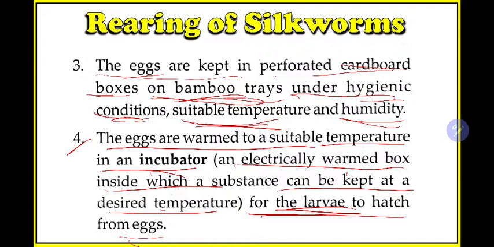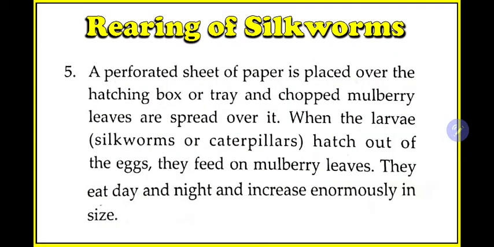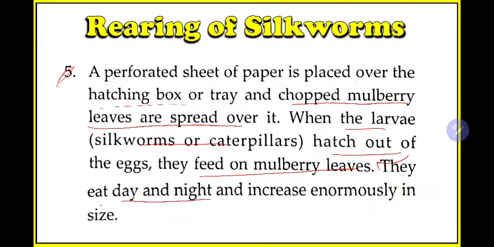Now the next step is that the larva will come out from the egg. In the last class also we discussed the same thing. Next, a perforated sheet of paper is placed over the hatching box or tray, and chopped mulberry leaves are spread over it. When the silkworms or caterpillars hatch out of the eggs, they feed on the mulberry leaves. They eat day and night and increase enormously in size.